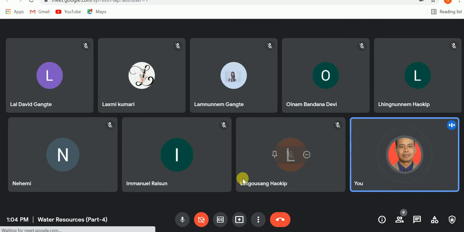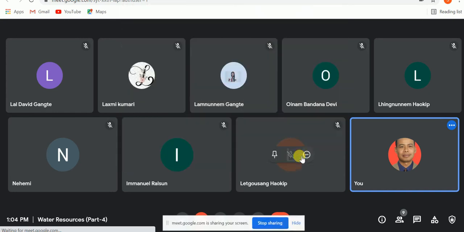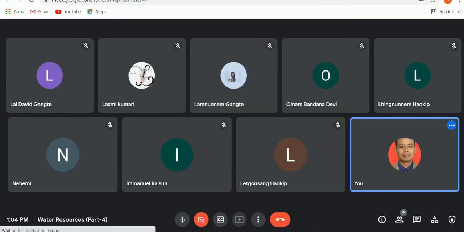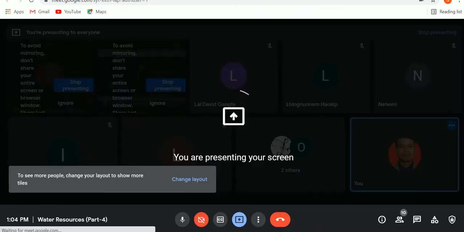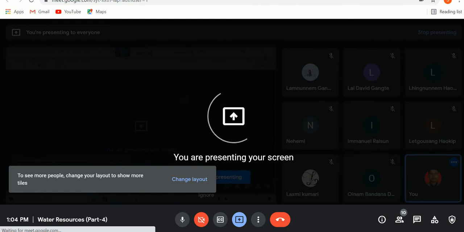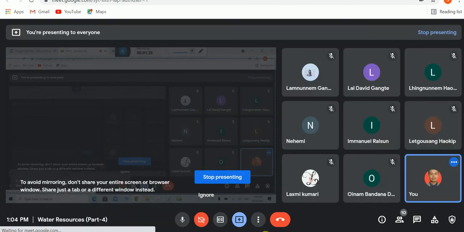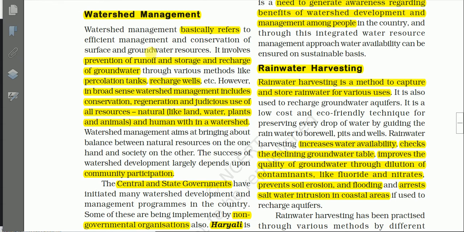Now I shall share my screen. Watershed management. So this is one of the most important methods for conserving and managing water resources.